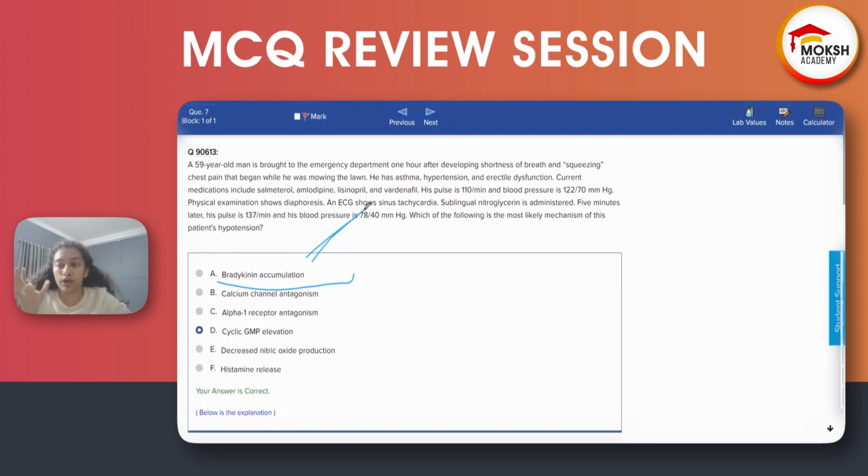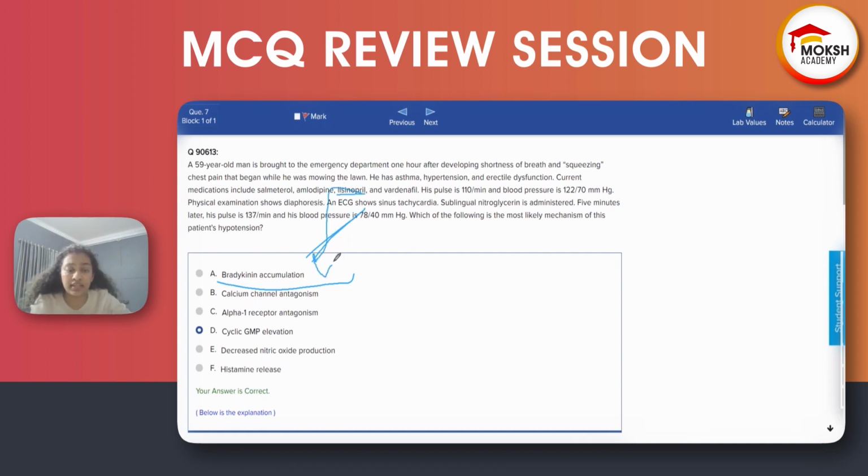Bradykinin can cause cough, angioedema, wheezing. What is the drug which causes cough, angioedema, wheezing? This drug is used in hypertension. Very good. Yes, ACE inhibitors cause bradykinin accumulation. Okay. Is he taking an ACE inhibitor? Yes, he's taking lisinopril.